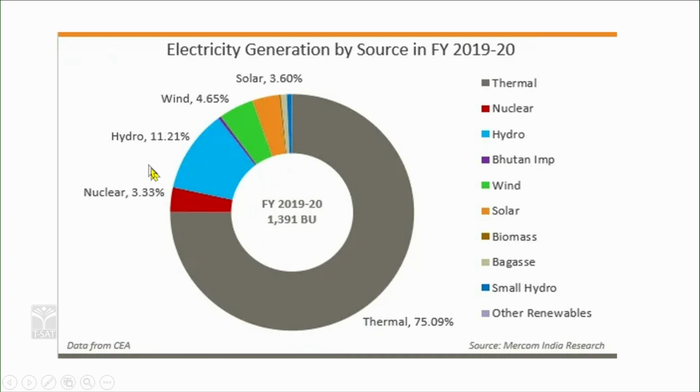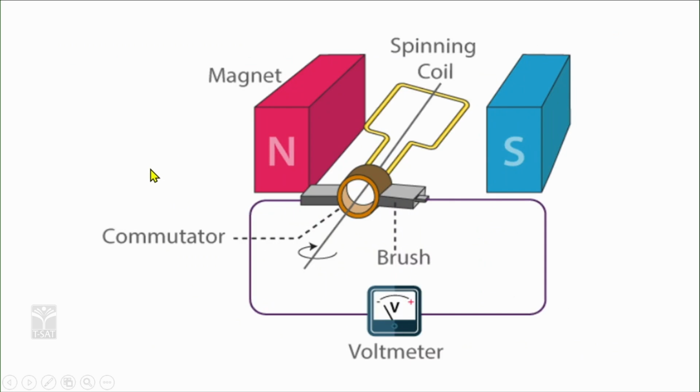So, hydel or nuclear, etc. The power is being generated by an instrument known as a dynamo. A dynamo is a device which converts mechanical energy into electrical energy. Here, in this context, a dynamo is a powerful horseshoe magnet. A coil, a copper solenoid, a copper wound coil, is placed between the North Pole and South Pole. This is made to rotate with the